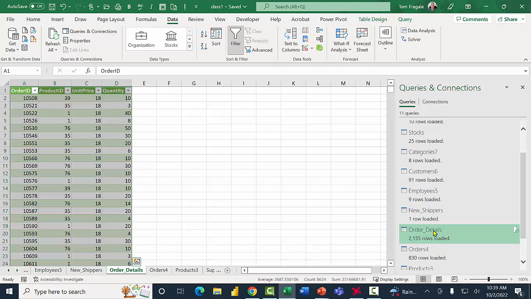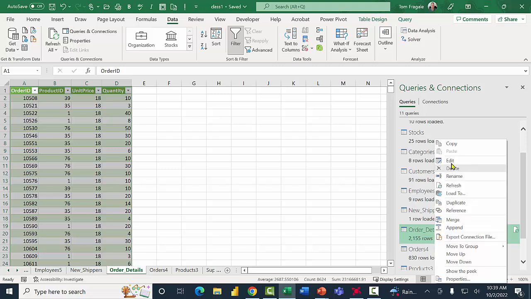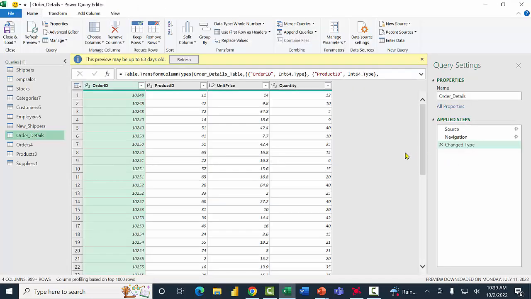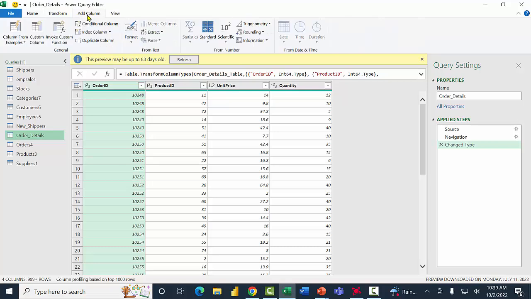In this case, I want to show you how to do a formula in the Power Query. So I'm going to right click on order details and I'll pick on edit. And now we're back to the Power Query window. Watch how we can add a formula. So I'm going to click on add column at the top and I'll pick on custom column over here on the left. All right, so I picked on add column and then custom column.